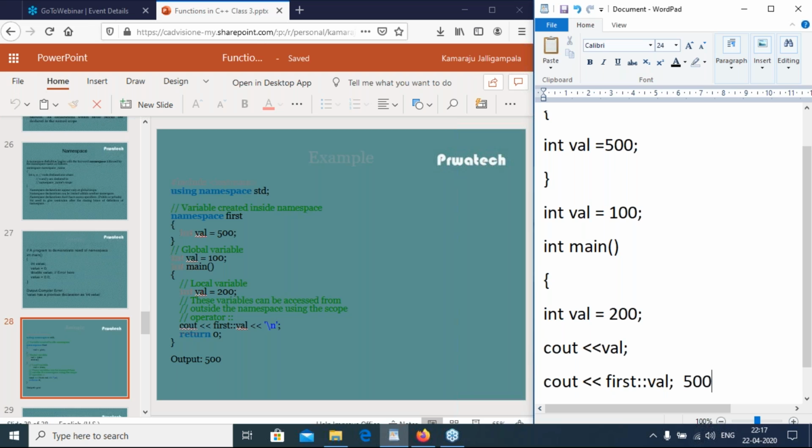So val has three variables with the same name. One is declared in the namespace, another is a global variable and another is a local variable. So the value of the global variable is overridden by the local variable, then 100 is replaced by 200. If you want to display the namespace value, use the namespace name first, then colon colon, that is the scope resolution operator.